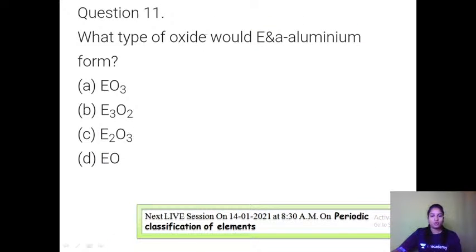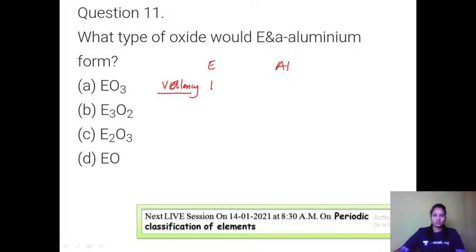What type of oxide would an element E and aluminium form? They have not given its oxidation state or anything, so let us consider its valency to be 1.